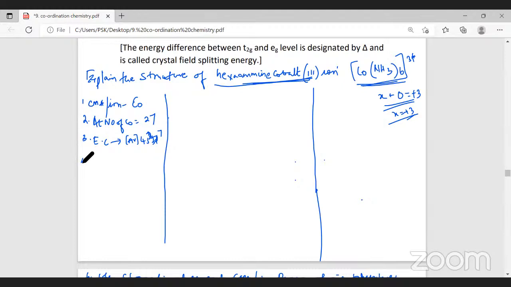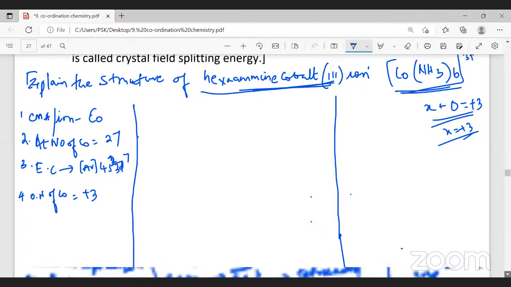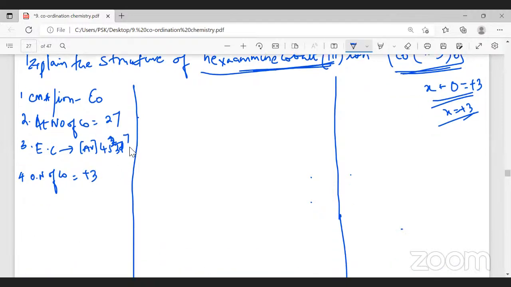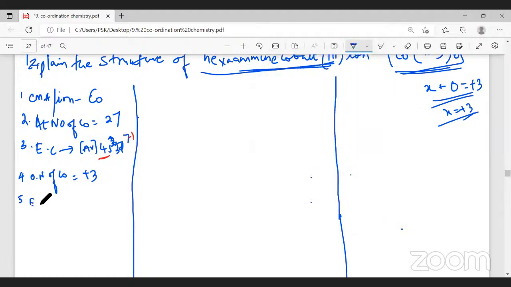That is the fourth point. The oxidation number of cobalt is +3. When we say the oxidation number of cobalt is +3, what does it mean? 3 electrons are lost. From where will the 3 electrons be lost? 2 electrons from 4s and 1 electron from 3d. So when 3 electrons are lost, what will be the electronic configuration of cobalt 3+? It will have argon configuration and 3d6.